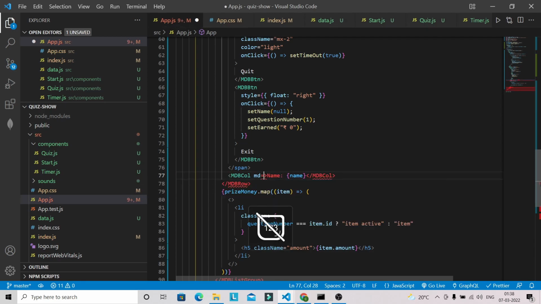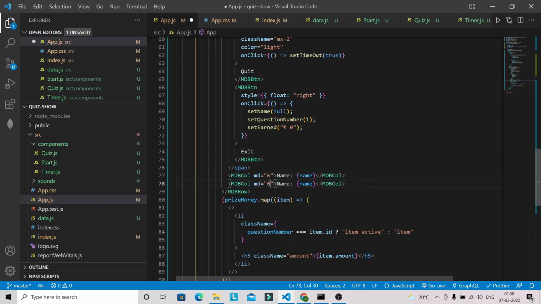Okay, md6. Let's copy this one, and this will be the total earned. So after giving each correct answer, this will get updated. So the user can also see how much money he has won till now. So we can give here earned.